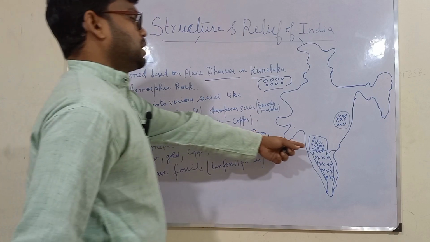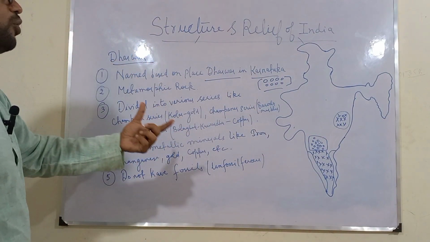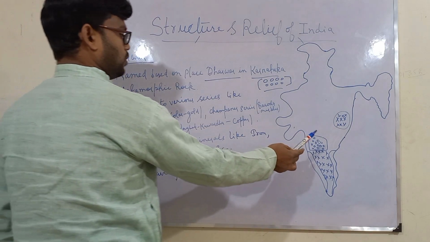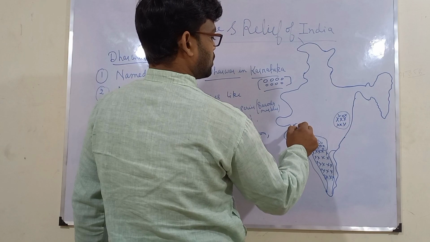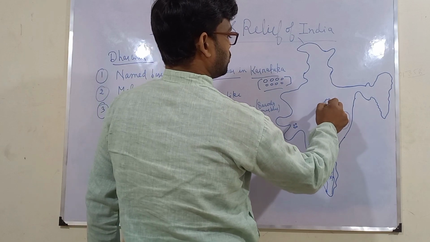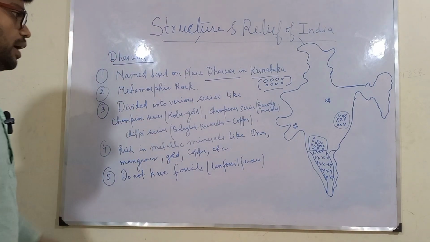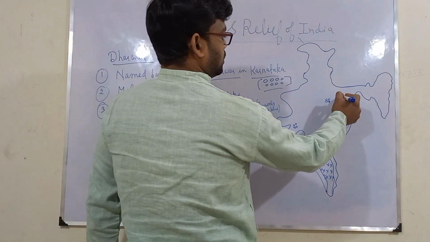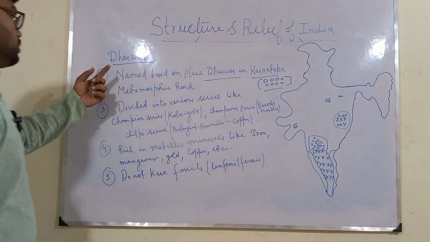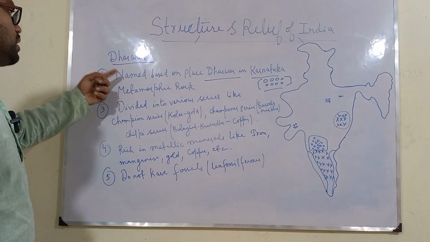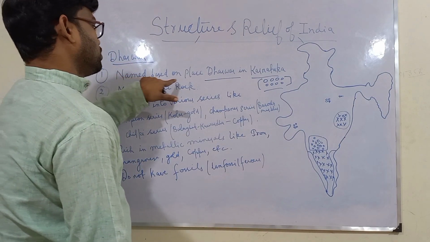This is the portion in Karnataka where these Dharwad rocks are mainly found. But it is not that these rocks are only found here. These are also found in parts of Gujarat, then also in a few parts of Madhya Pradesh, and also in a few parts of southern Bihar. So the first important point of these Dharwad rocks is that the name Dharwad is based on a place named